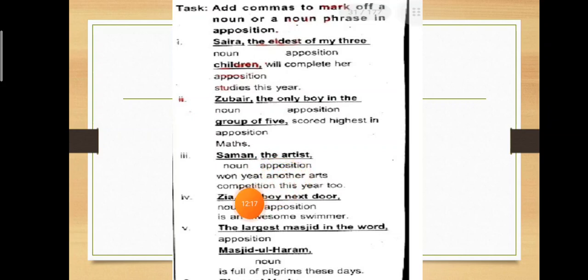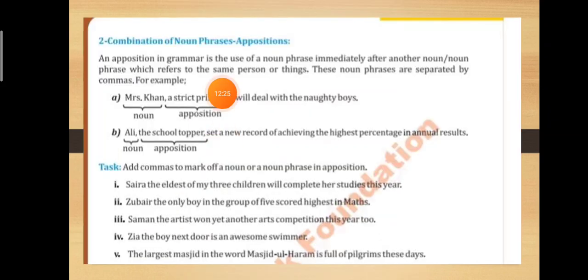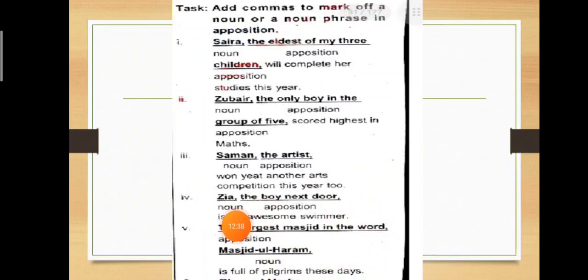Got it? So Saman, comma, the artist, comma, won yet another arts competition this year too. Zia, the boy next door, is an awesome swimmer. So you will write a comma after Zia, the boy next door, comma, is an awesome swimmer.